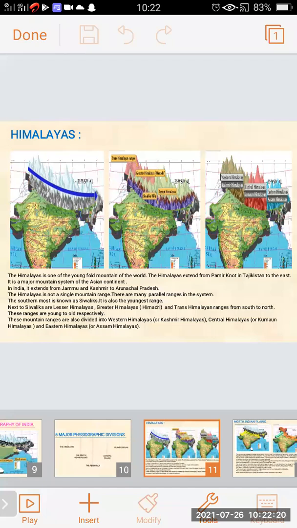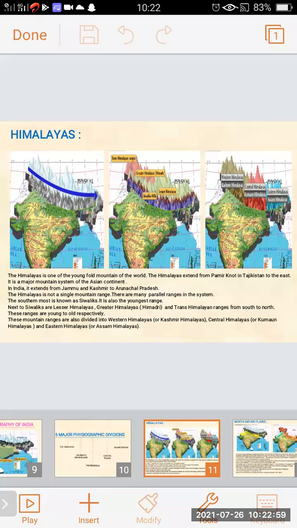You can see in the picture the Himalayas range is shown. The Himalayas is one of the young fold mountains of the world. The Himalayas extend from Pamir North in Tajikistan to the east. It is a major mountain system of the Asian continent. In India, it extends from Jammu and Kashmir to Arunachal Pradesh.